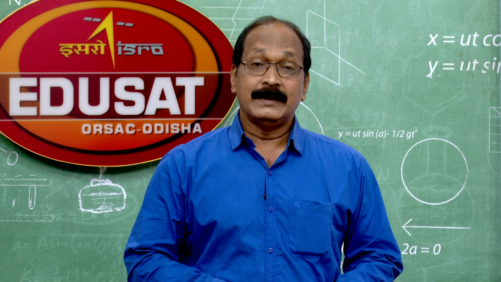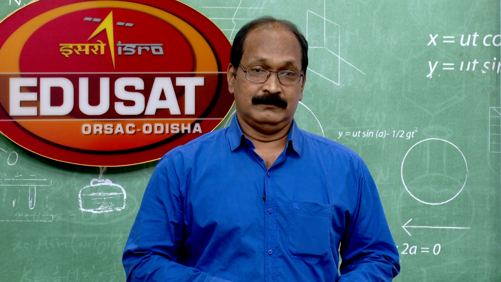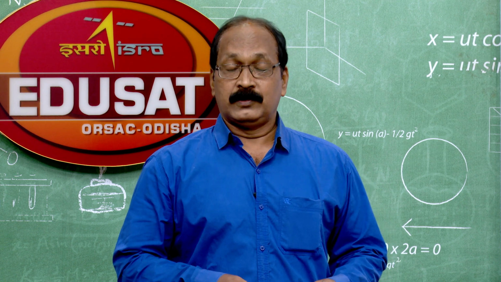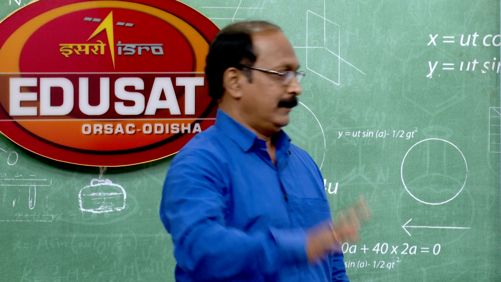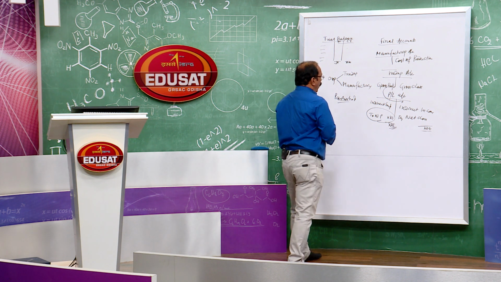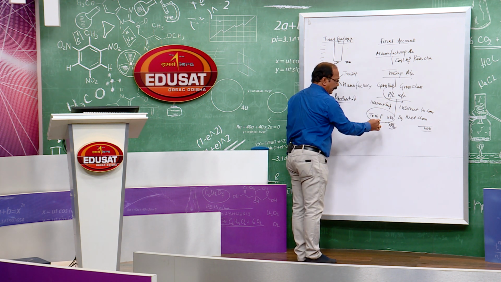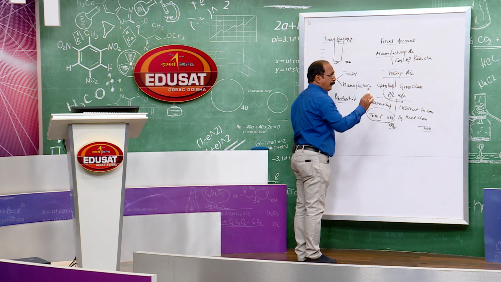But in case the partnership deed is silent, the profit is to be distributed equally. So, all these accounts are to be maintained and prepared in the case of a partnership business also.